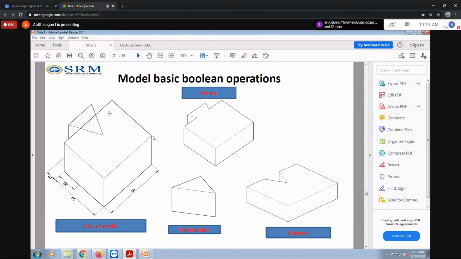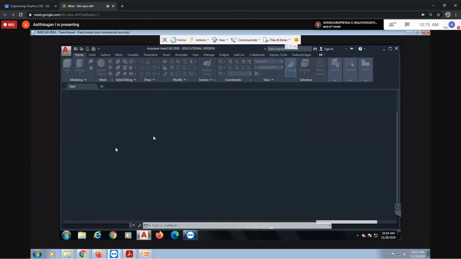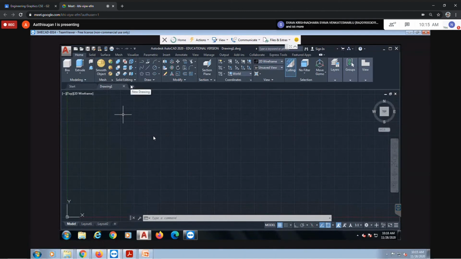So I'll draw this question in AutoCAD. You can draw it in 2D or 3D, but mainly you can draw it in 3D. In 3D only you are able to see the union option, but in 2D also you can draw it. At that time you use other command names. But I can draw it in 3D itself.